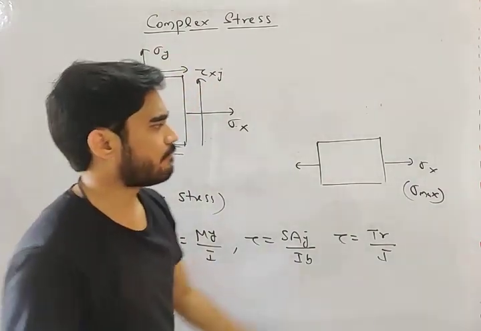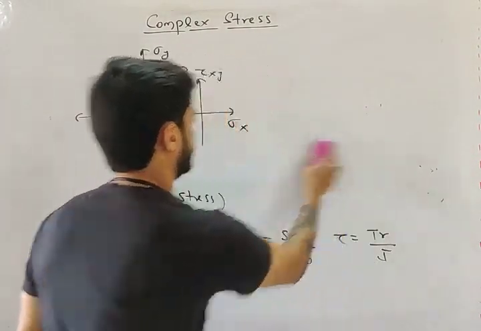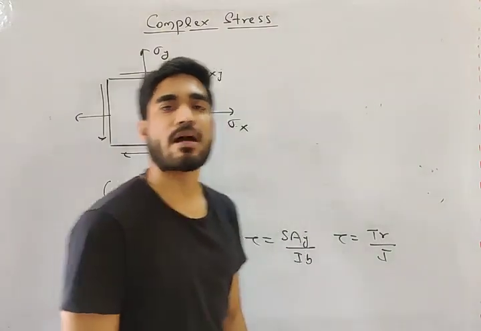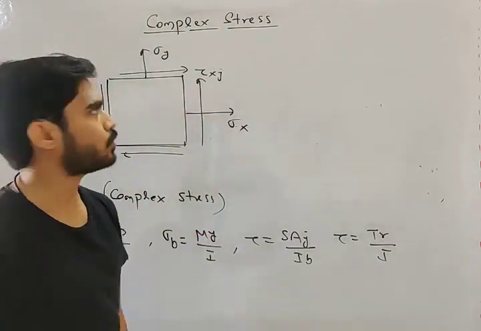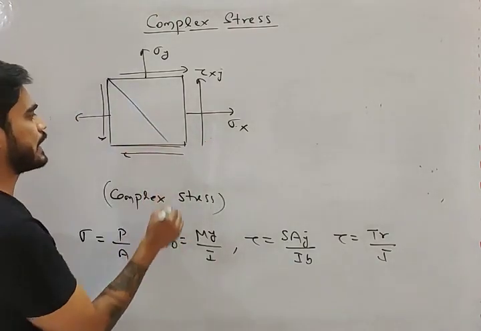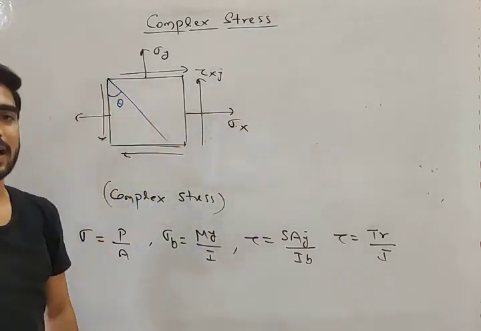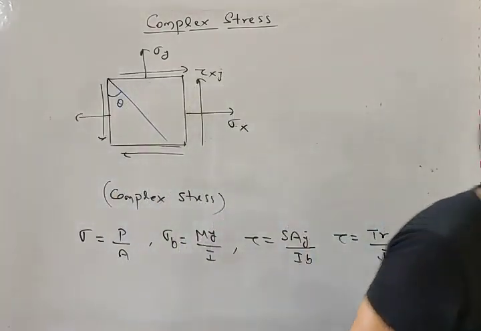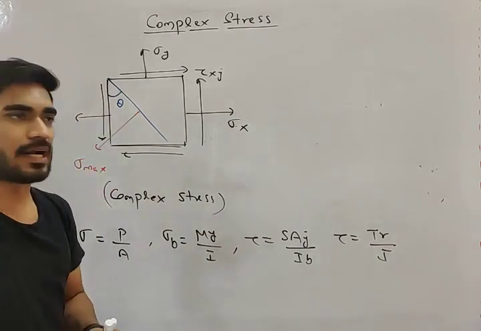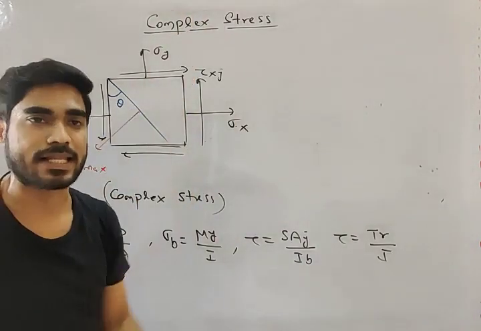Now if there is only one sigma, that is your sigma maximum. But if there are complex stresses, sigma x, sigma y, tau xy, everything acting, then what will be your sigma maximum, my friend? Will this be sigma maximum? No. Will this be sigma maximum? No. Sigma will be maximum on some inclined plane at an angle theta. On this plane there will be a sigma which will be maximum. Do you understand what we need to study in complex stress? What is there to study in complex stress?